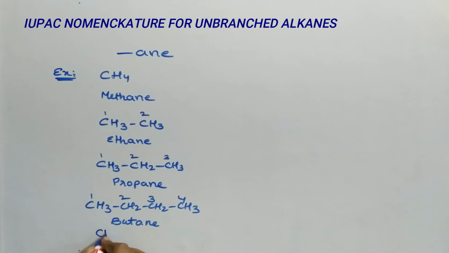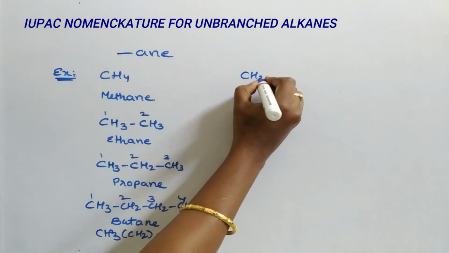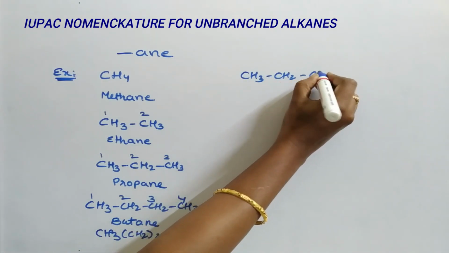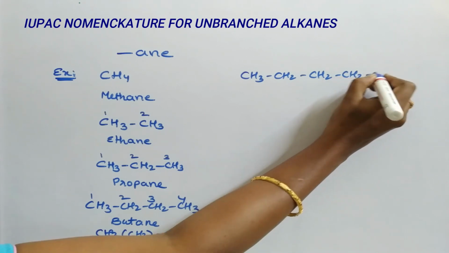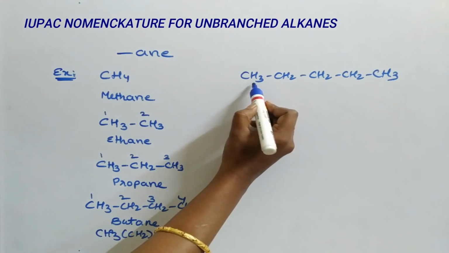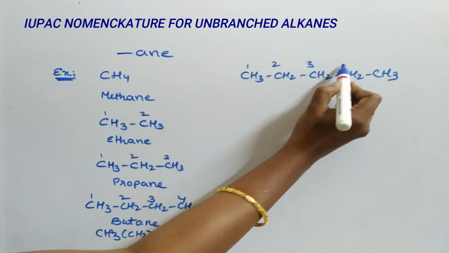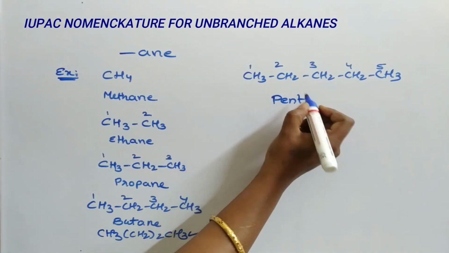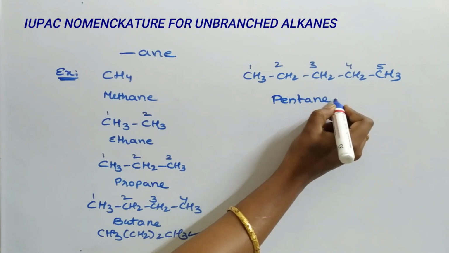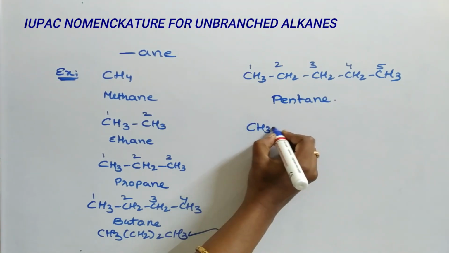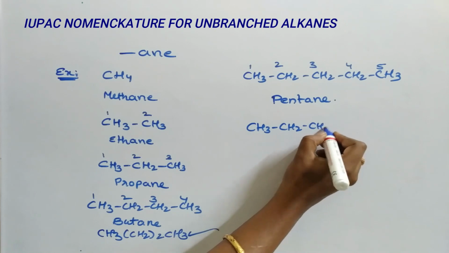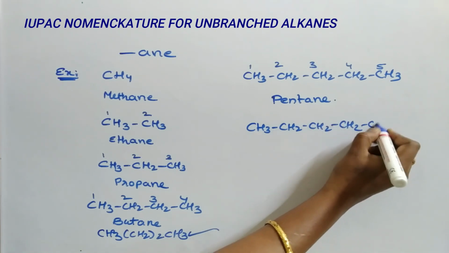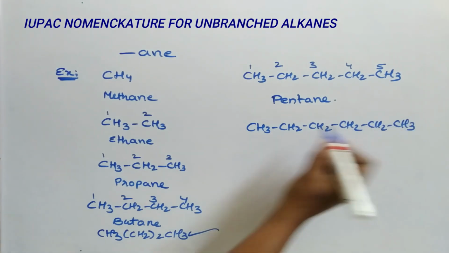It can also be written like this. Next, CH3-CH2-CH2-CH2-CH3. How many carbons? 1, 2, 3, 4, 5. 5 carbons: pent. It is an alkane. Pentane.